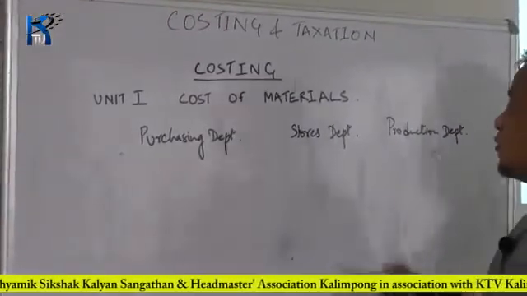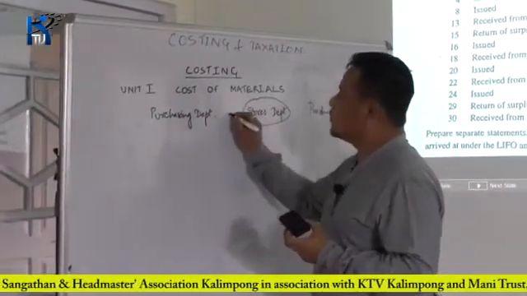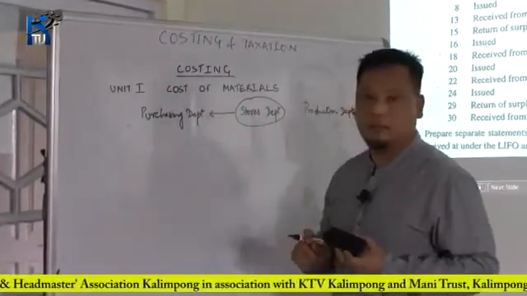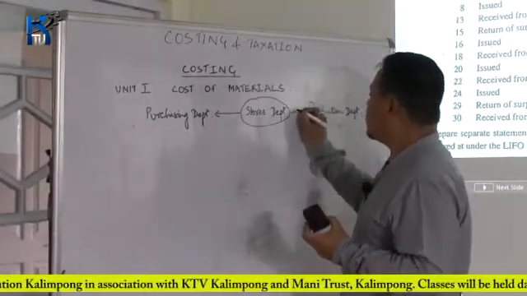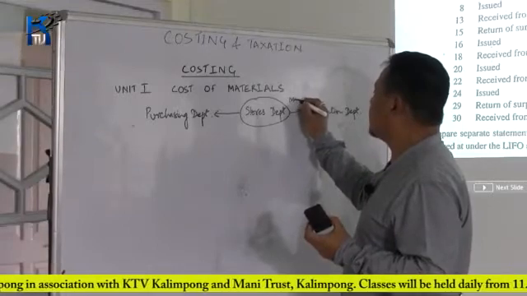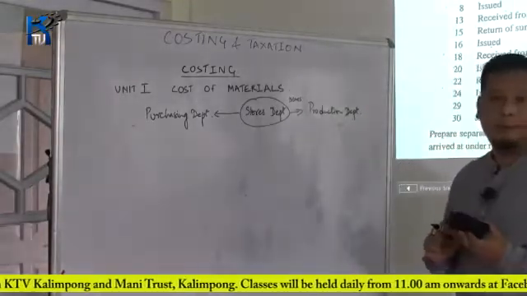So, what the stores department does, it places requisition for goods to the purchase department and it supplies or issues these materials to the production department.